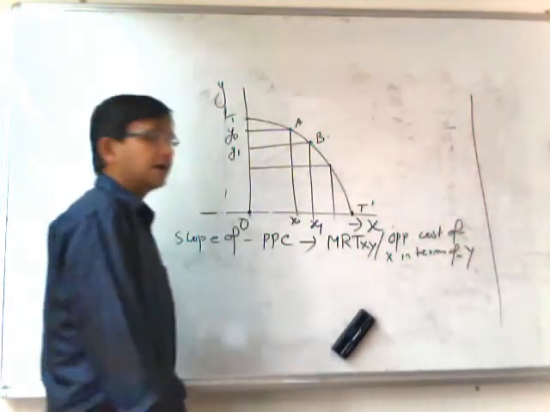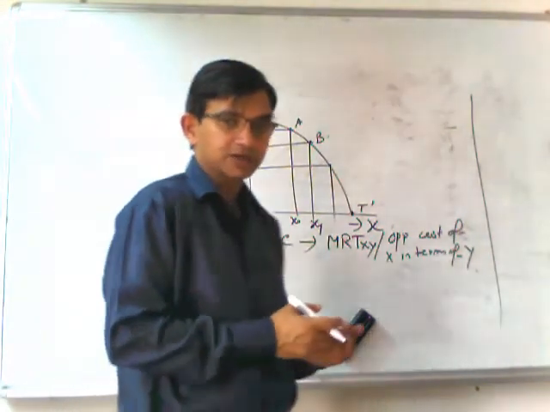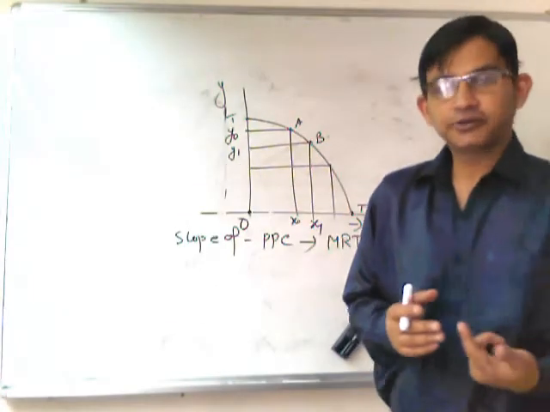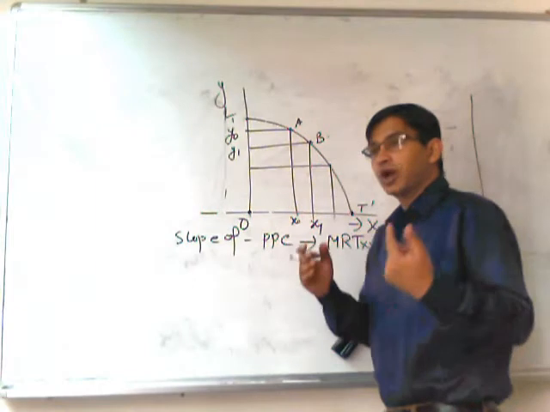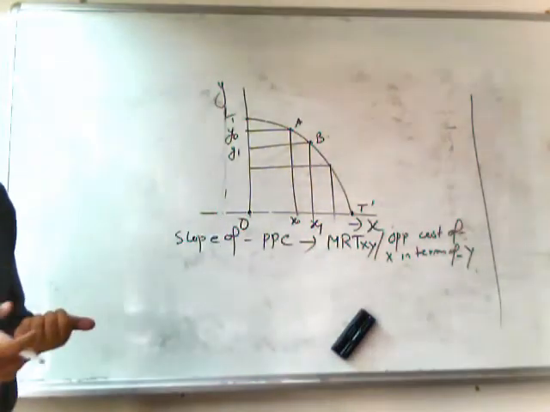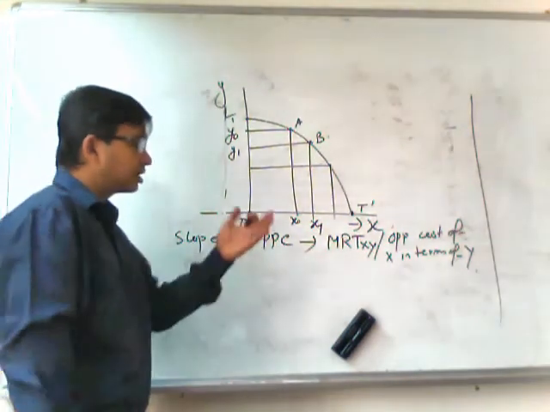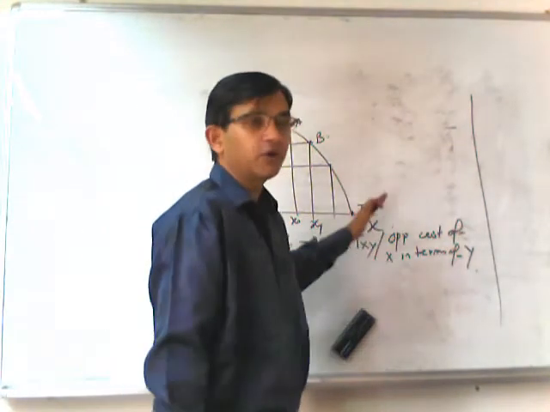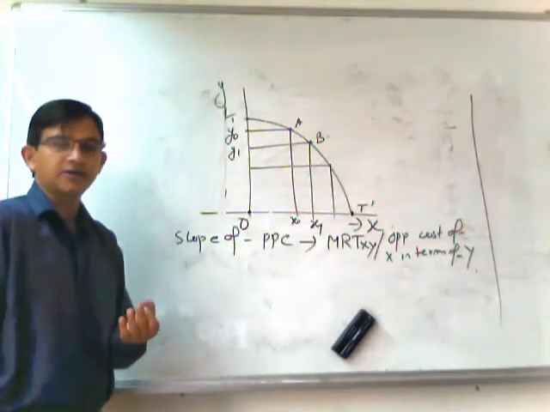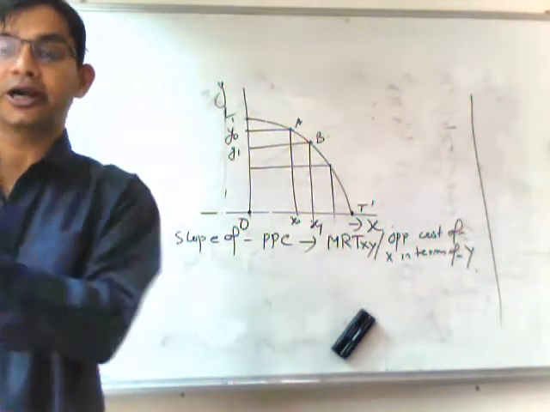That is a very simple thing: whenever your resources and state of technology are constant, and all the resources are perfectly utilized, then how much Y you have to sacrifice to produce one additional unit of X. This is the definition of the marginal rate of transformation, or in other words, the opportunity cost of X in terms of Y. In simple words, how much Y you have to sacrifice to produce one additional unit of X. That means the next best alternative that is sacrificed.